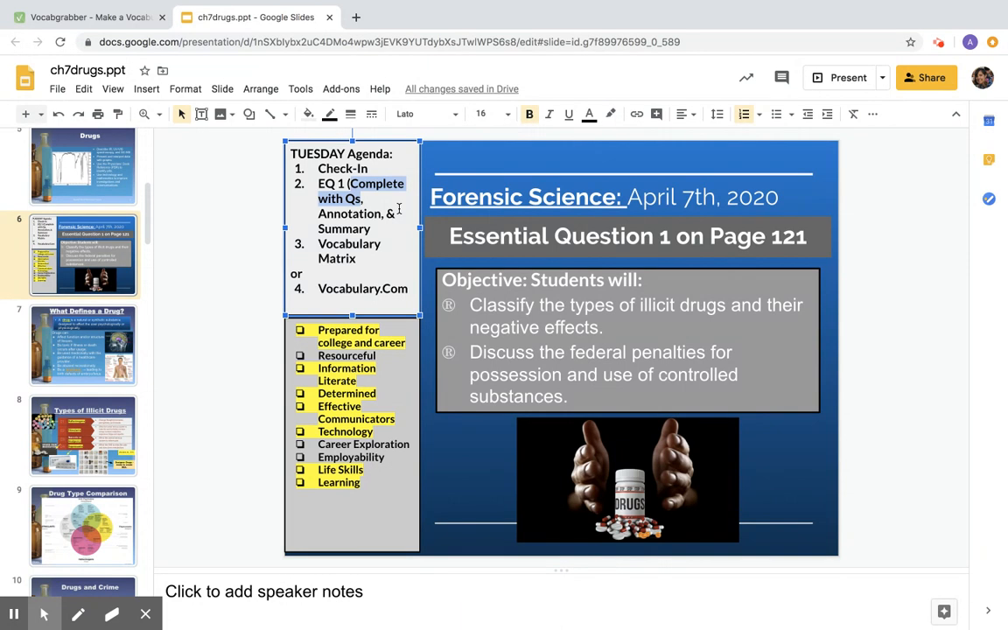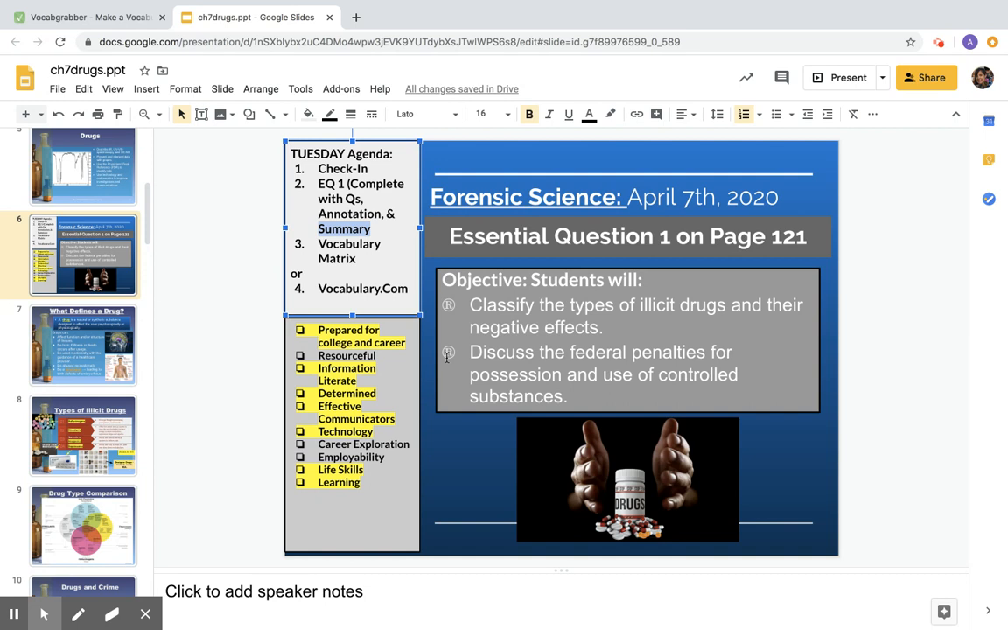We want to make sure we are annotating using highlighters. If you don't have a highlighter, colored pencils, crayons, markers, or even those symbols I taught you guys at the beginning of the year, the circling and the underlining, will work just fine. I just need to make sure that you guys are rereading these notes. And then lastly, you guys want to summarize your notes, and you want to make sure in your summary that you are answering both of these essential questions. So essential question 1, classifying those illicit drugs, and 2, talking about the federal penalties.